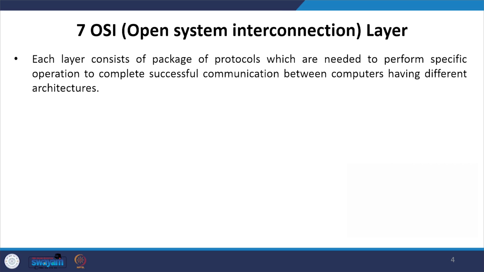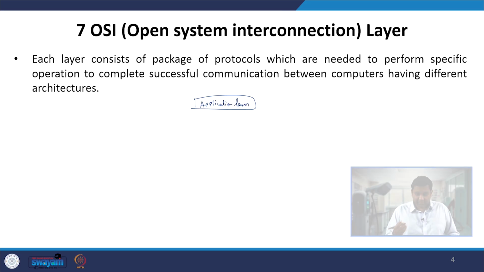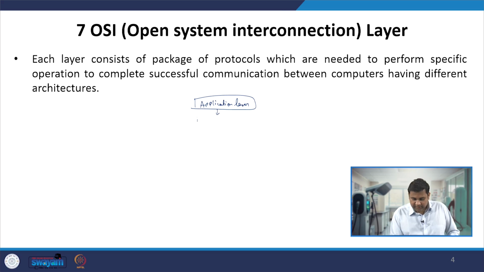If you look at the 7 OSI layer model, which was standardized by the ISO in 1984, it comprises 7 layers which start with the application layer. Here we are talking about the system which is transmitting the information. From the application layer, the second layer is the presentation layer. After the presentation layer we have the session layer, and after the session layer we have the transport layer.